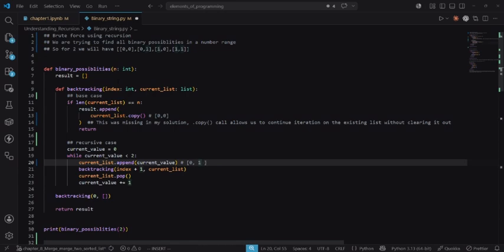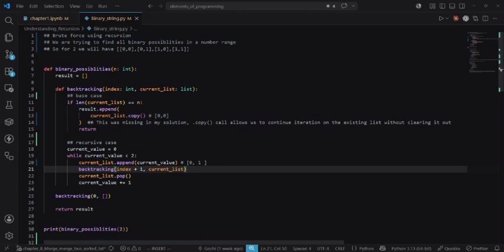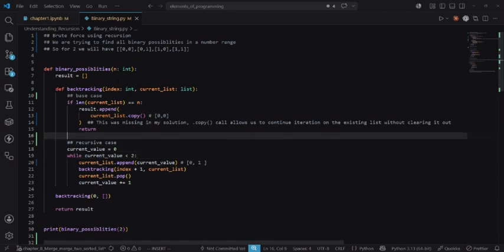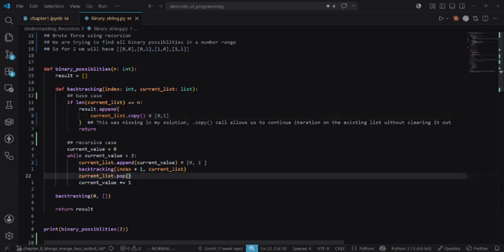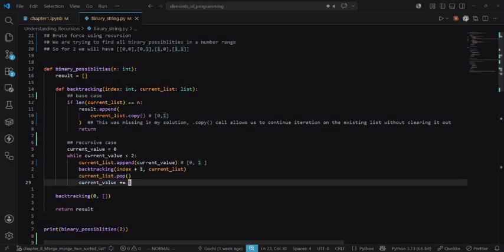That will give us a value of 1 here, and when we go again into the backtracking function, that will get us back to the base case, and the base case will now have 1. And then we'll do that again, and once we have 1 now, we'll come back to the pop. We'll pop the value of 1, we make it 2. Now our while loop stops. Remember, this now is the second backtracking loop or base case or recursive case. So we'll go back to the first, we'll pop here.